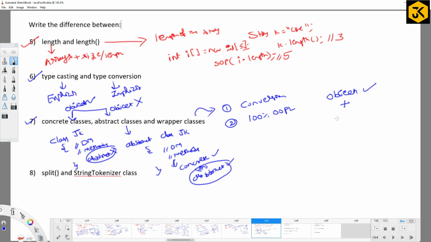That's the reason Java is not 100% object oriented programming language, right? One is because of primitive data types, another reason is because of static keyword. Okay, fine. These are some of the differences between concrete class, abstract class, and wrapper classes.